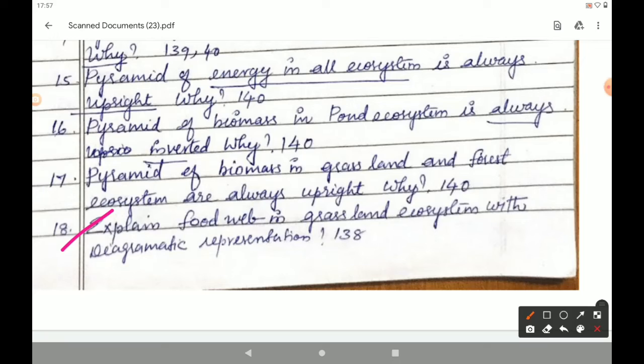And students, explain food chain, not food web. Correct that. This is food chain, not food web. Explain the food chain in grassland ecosystem. This is the correct one. The next question, rest of the questions we will see in the same video.